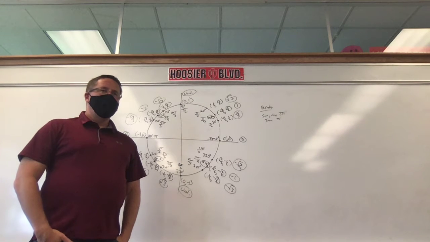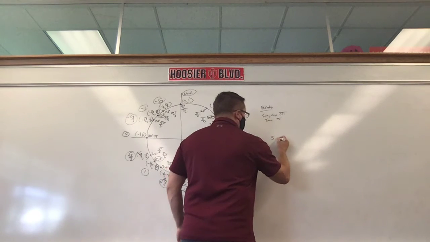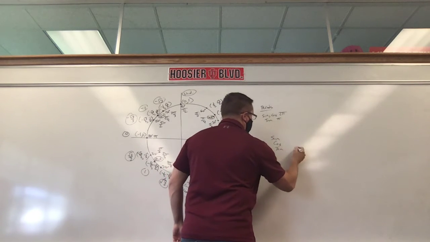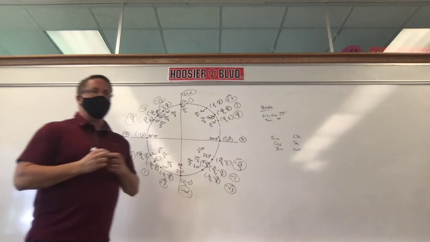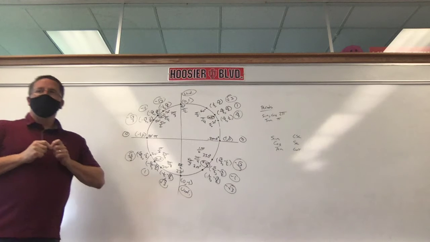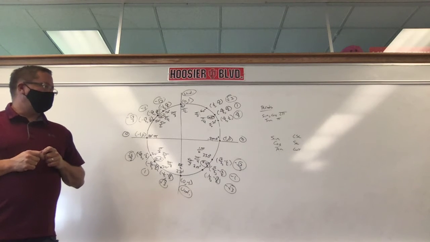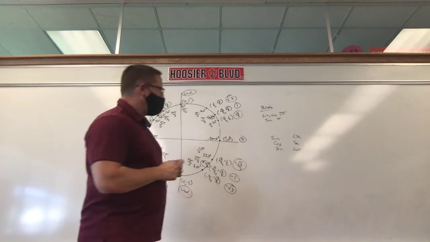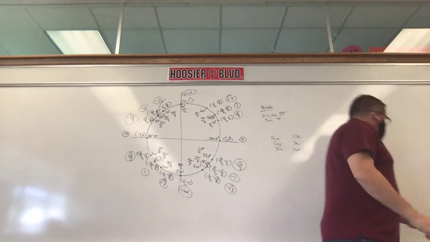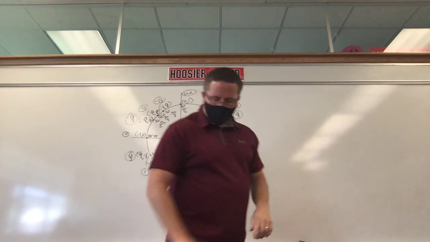2 pi. Why? I'll give you a clue here. Sine, cosine, tangent, cotangent, secant, and cosecant. Why do you think cosecant's period is 2 pi? It's an inverse of sine. Right, reciprocal of sine, okay? And secant's is 2 pi because cosine is 2 pi. And tangent and cotangent are both pi, okay?